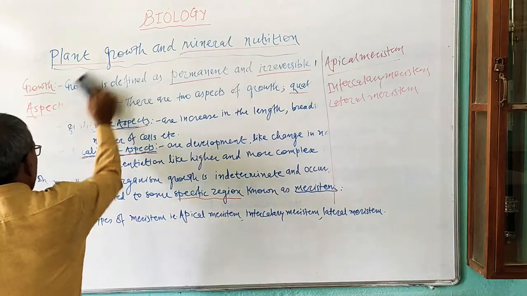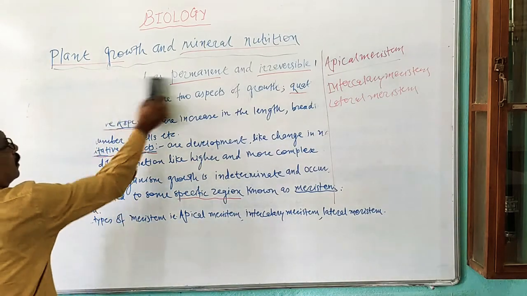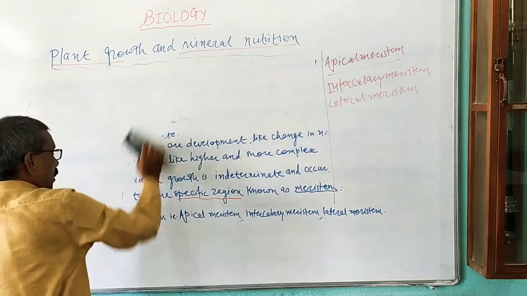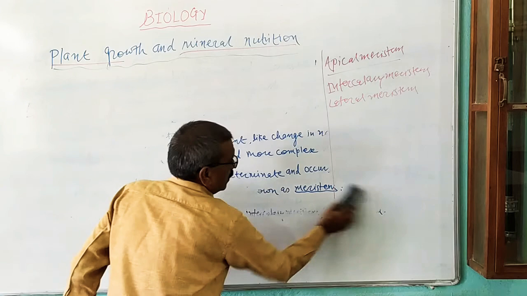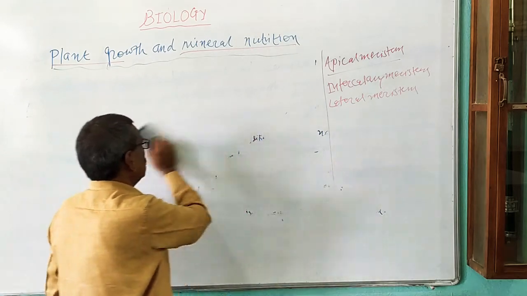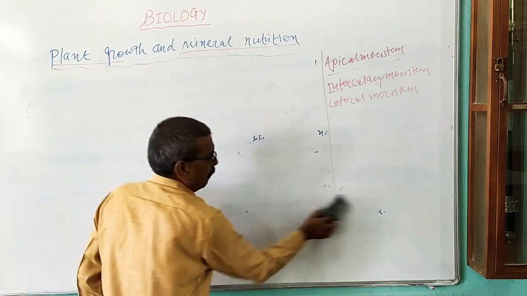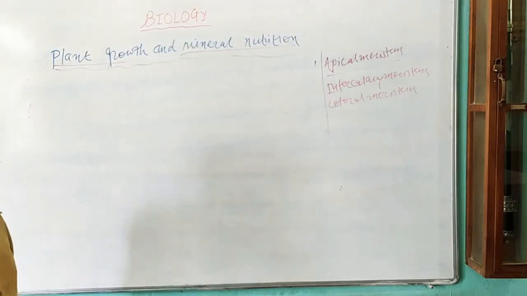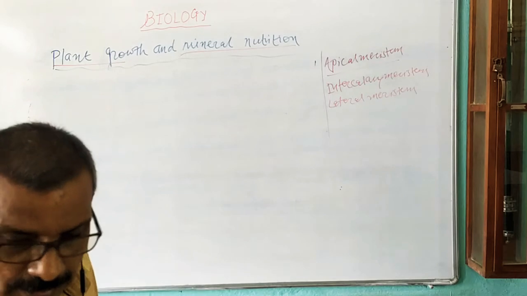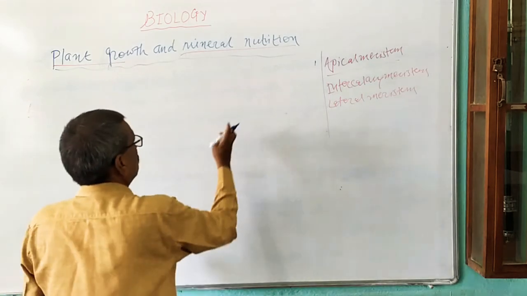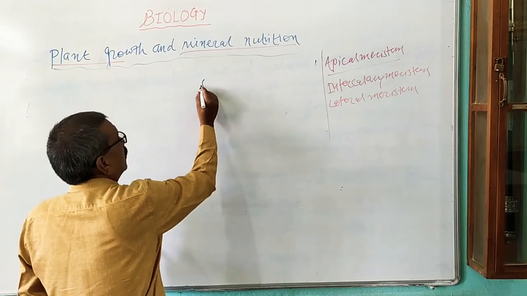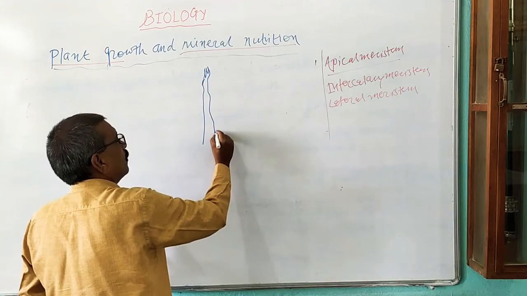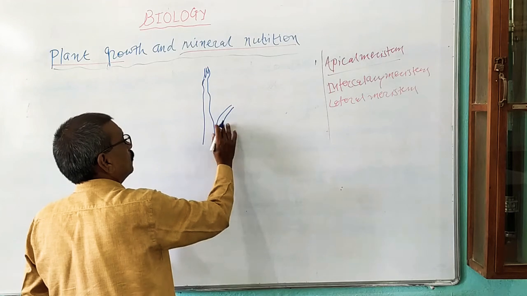Now consider these three meristems which are found in the plants and which are responsible for the all-rounder growth of the plant. Here, first consider this one is a plant, this one is the apex of the plant, this one is the stem of the plant, and this one is a branch of the plant.